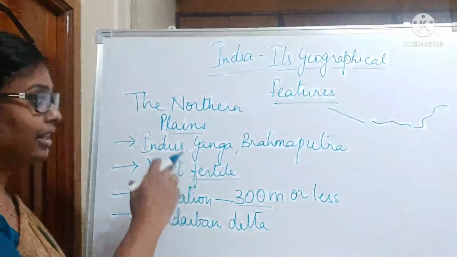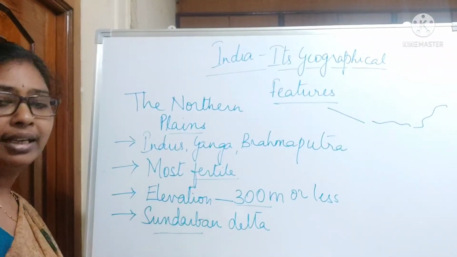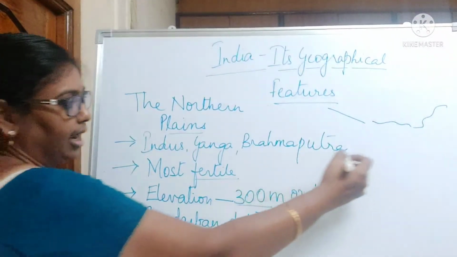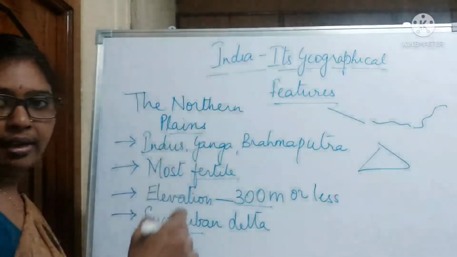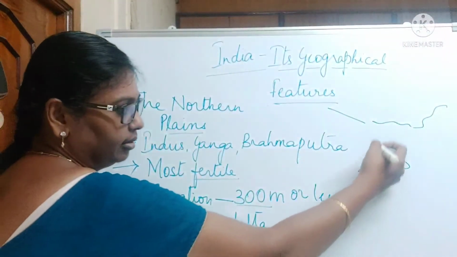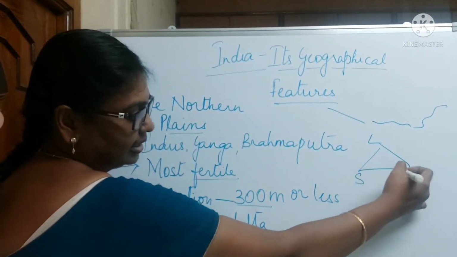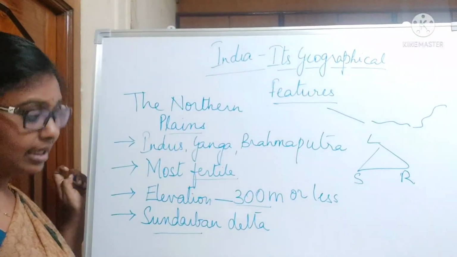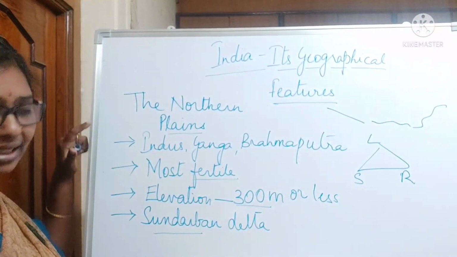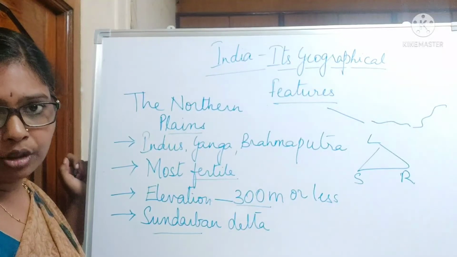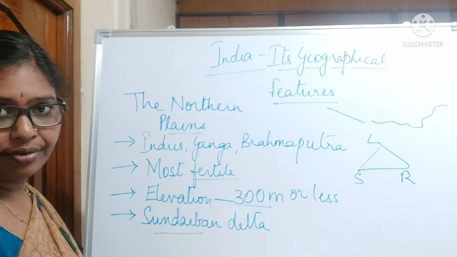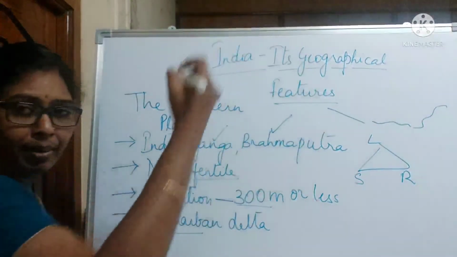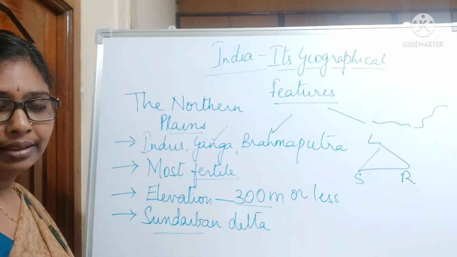And here in the northern plains we have a delta called the Sundarban Delta. Delta is a triangulated landform wherein one side is the land, one side is the sea, and one side is the river. So this Sundarban Delta is present in the northern plains, which is supposed to be the largest delta in the world, which is formed by the confluence of Ganga and Brahmaputra rivers, right?